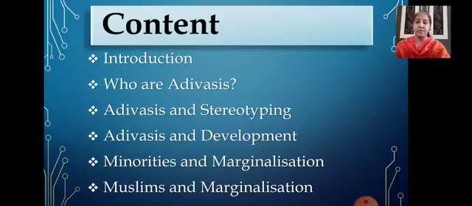Before starting with today's topic, we will have a quick recap of what we saw in Adivasis and development. See, in that, children, you all saw that history tells us that the forests were absolutely crucial to the development of all empires and the settled civilizations in India. Then we saw the situation of Adivasis changed over time. How did it change?